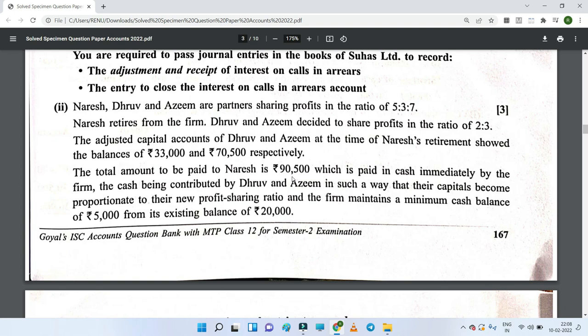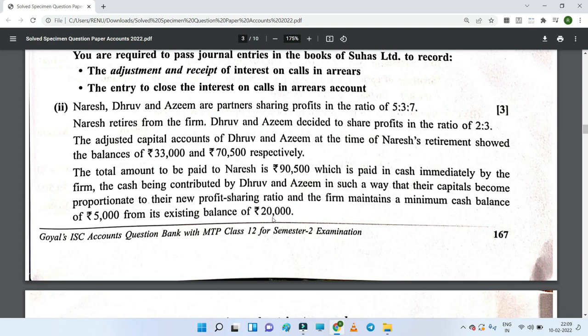So this much amount Naresh is required to be paid, and that too in cash, because he was paid immediately. Cash was paid immediately to Naresh on his retirement. So 90,500 was required to be paid to Naresh at the time of his retirement. And in the question it's been mentioned the available cash at that point of time, at the time of retirement of Naresh, was 20,000.